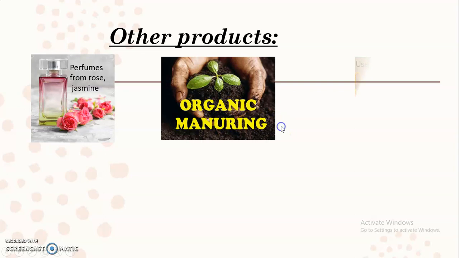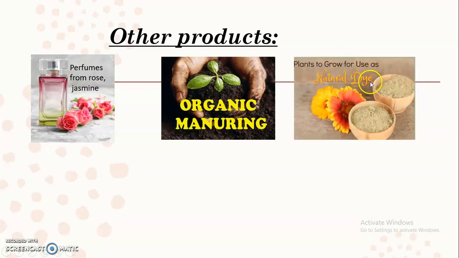Next are the natural dyes. Plants are grown for natural dyes. The dye is made from the flowers, and this dye is used to color clothes. The clothes are of different colors like blue, green, yellow, and these colors are given by the dye on the white cloth. So these natural dyes are useful and they are obtained from the plants only.